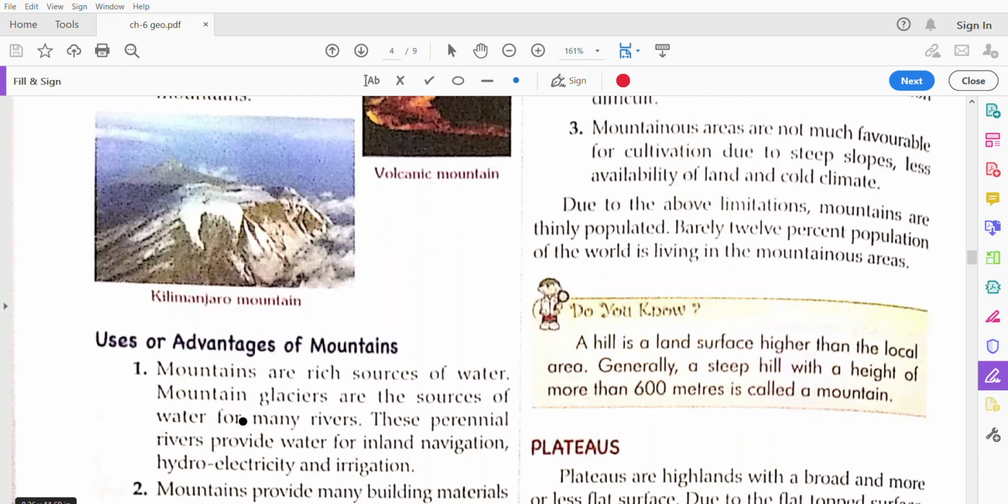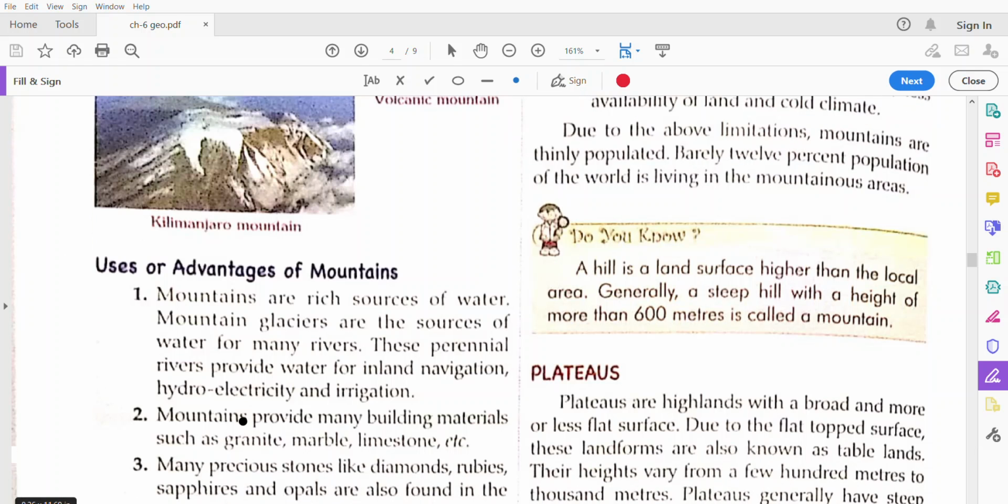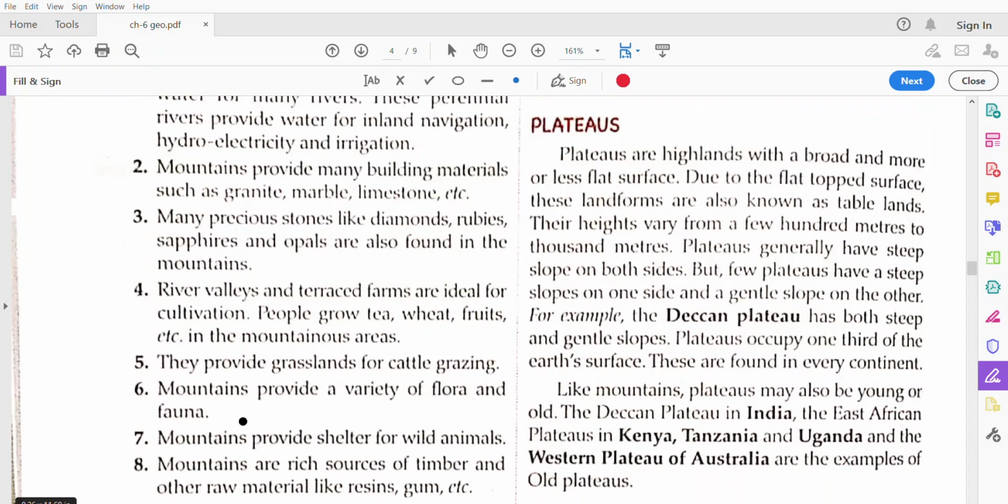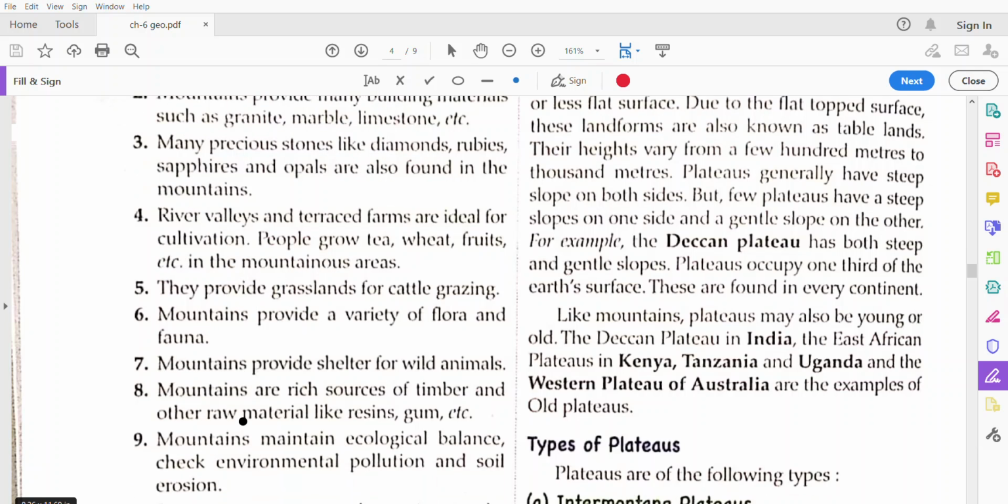Now, what are the uses of mountains? What are the advantages of mountains? You are very much aware that mountains are the source of water because too many rivers are there, and they are providing hydroelectricity also and water for irrigation. Mountains also give building material such as granite, marble, limestone, because they have a rocky and hard surface. Many precious stones are also found in this hard crust.